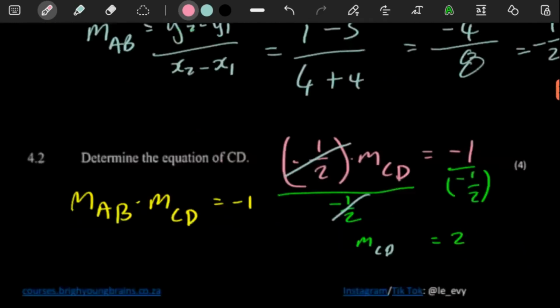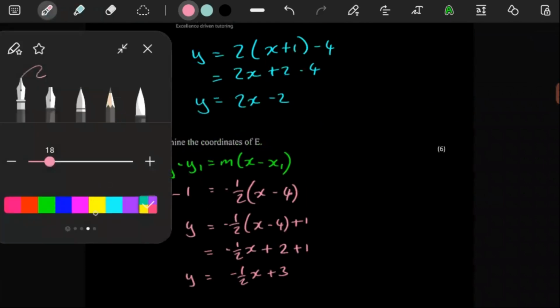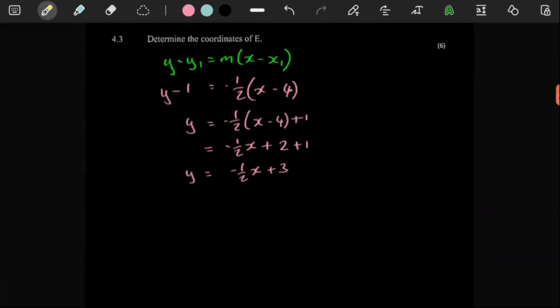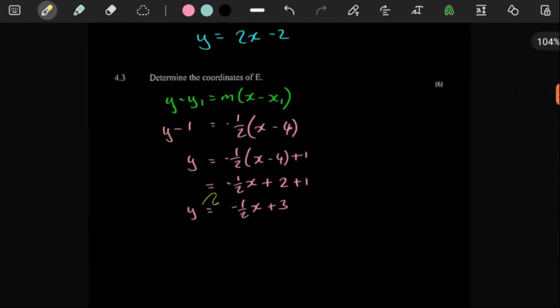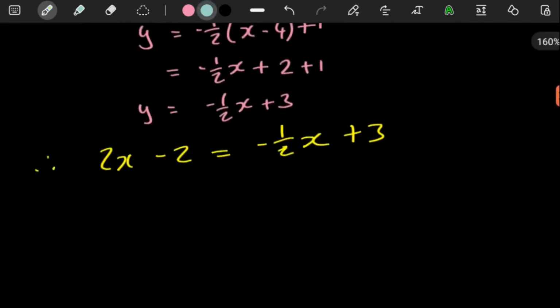So we have the two equations. We can just make them equal to each other and then get an x value of where the graphs meet, and then eventually get the y value. So here we can say, therefore, 2x minus 2 is equal to -1/2x plus 3, because that's the point where the lines meet. We're equating the two equations because we want to find out where they meet. Here we're going to have 2x plus 1/2x if the half goes over.